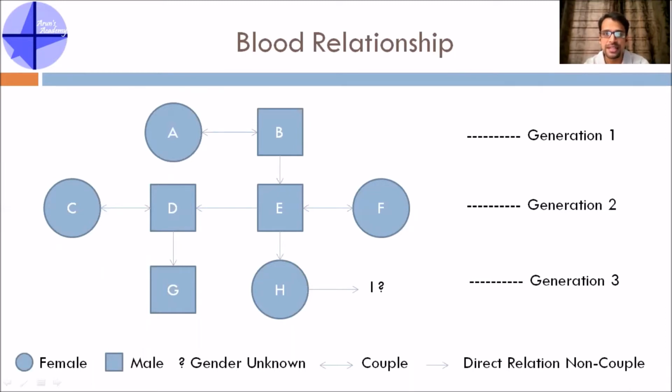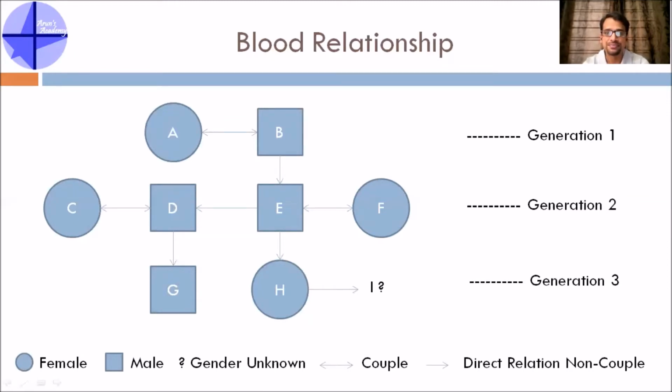Some other relationships in this. How is G related to B? Three generations up. D is the father of G, E is the brother of D, and B is the father of E. So again, B is the father of D as well. Finally, how is G related to B? G should be B's grandson. Always remember, blood relationships have direction. How is G related to B? Grandson. How is B related to G? Grandfather. What grandfather? Paternal grandfather. So that's how you need to understand. So how are B and G related? For this question, you can say grandfather and grandson.